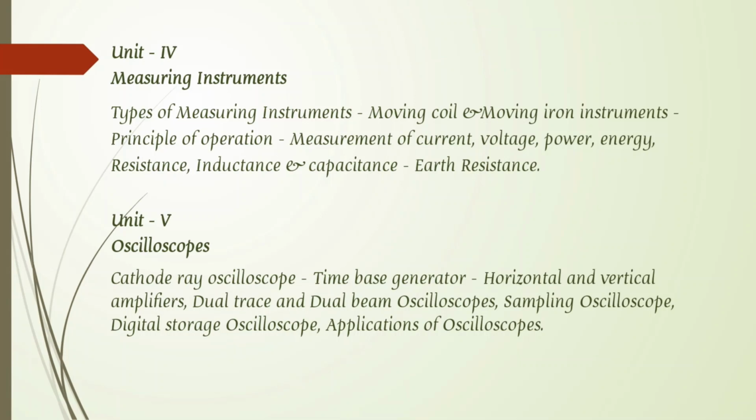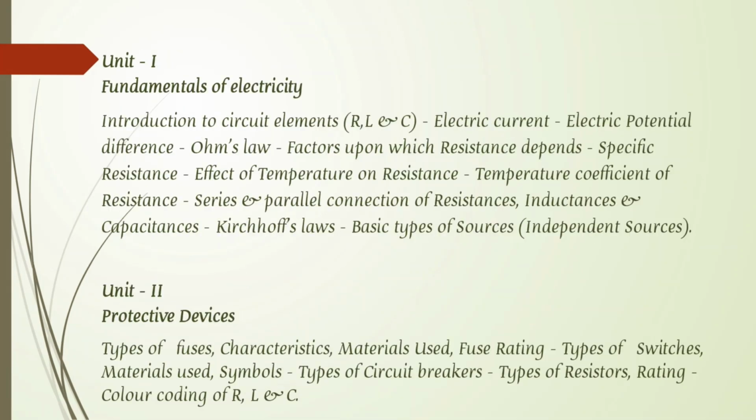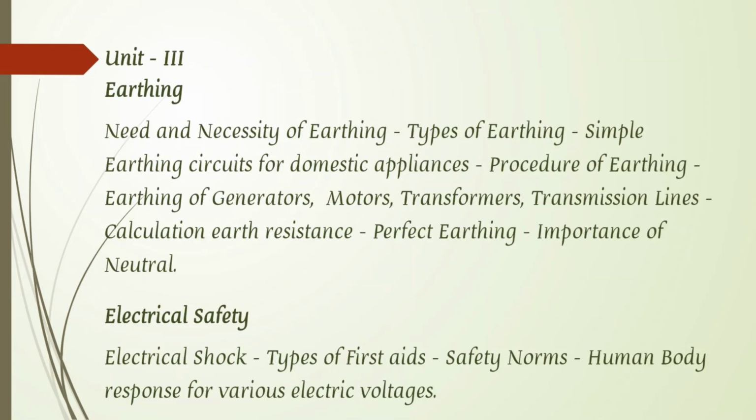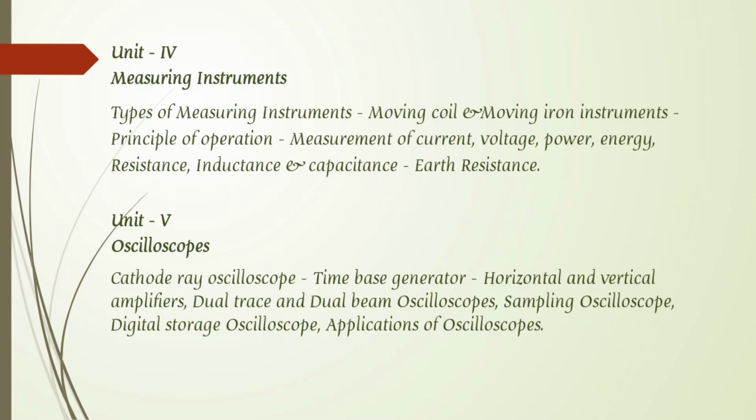In total we have only 5 units. The first is the fundamentals of electricity, the second is protective devices, the third is earthing, and in that we also have electrical safety, the fourth unit is measuring instruments, and the fifth unit is oscilloscopes. This is about the BEE, basic electrical engineering syllabus.